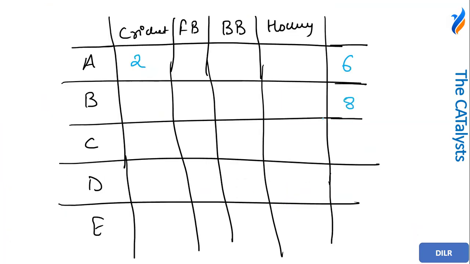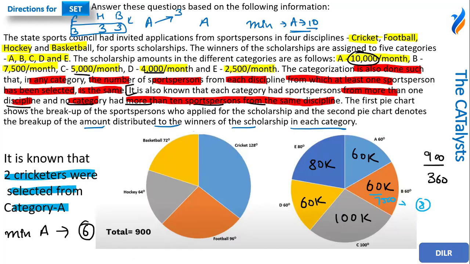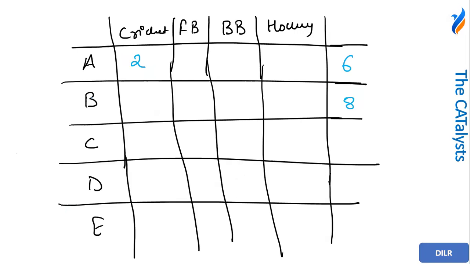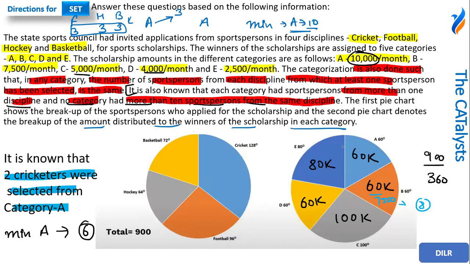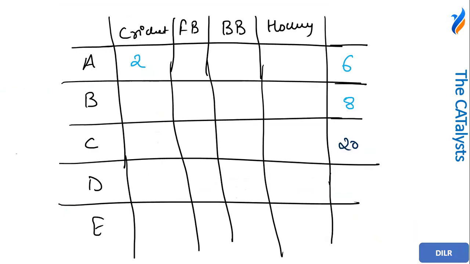All right. Now, moving on to category C. It is paying the total amount of 100k, and in category C, it's 5,000 rupees per month, so there are a total of 20 sports persons in category C. Moving on to category D, they are paying 60,000 and it is paying 4,000 rupees per month. So I can say from here that 60,000 divided by 4,000 is going to give me the number of sports persons as 15. All right. So that is done over here.